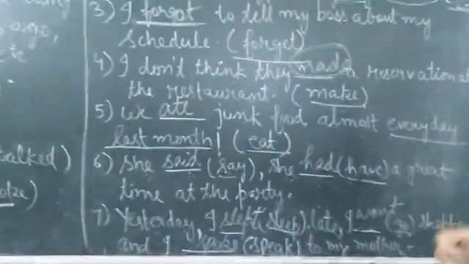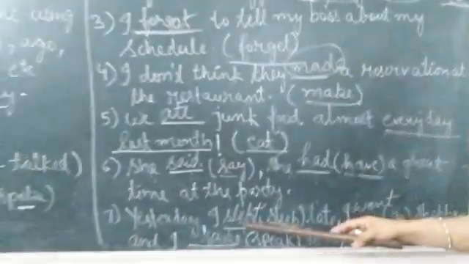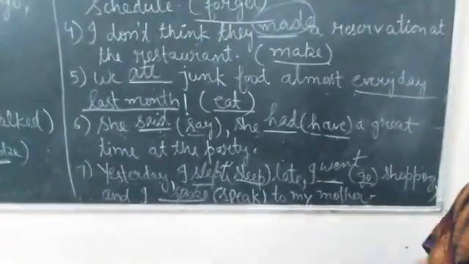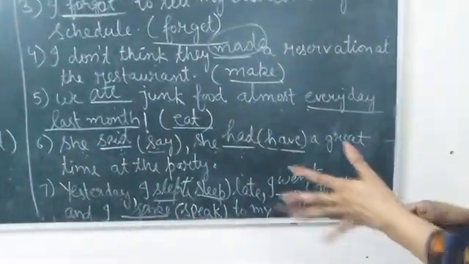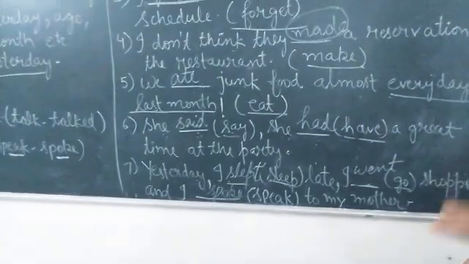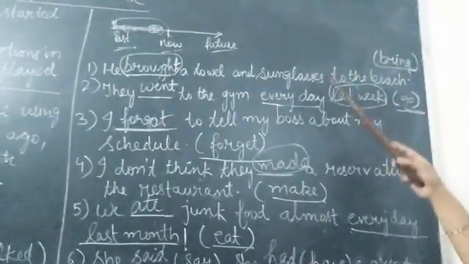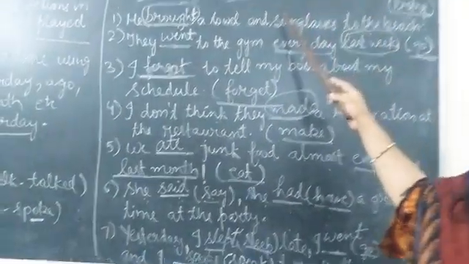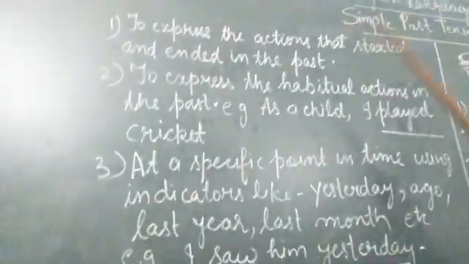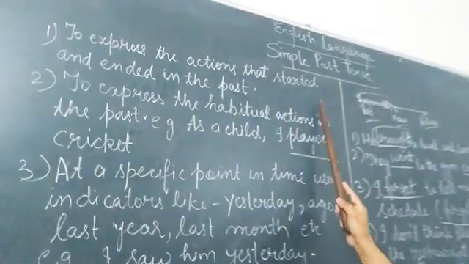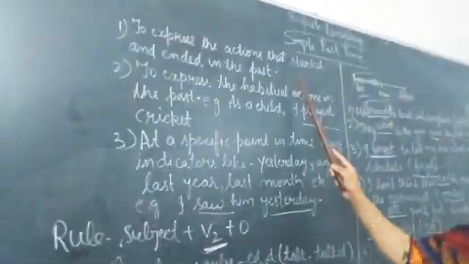Okay. So here slept, went, spoke, all these 3 actions are connected together which occurred in the past time, which are represented here. So I hope you have understood all these sentences also, and where to use past tense. Just a quick recap. Where do we use simple past tense? To express the actions that started or ended in the past.